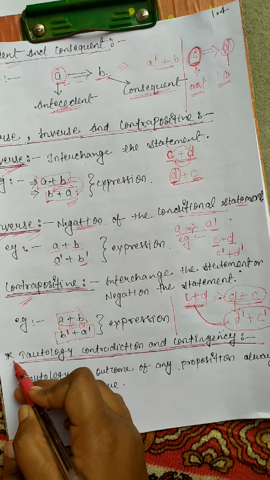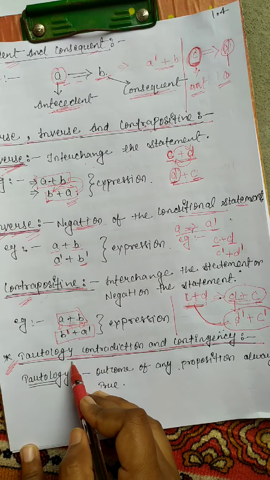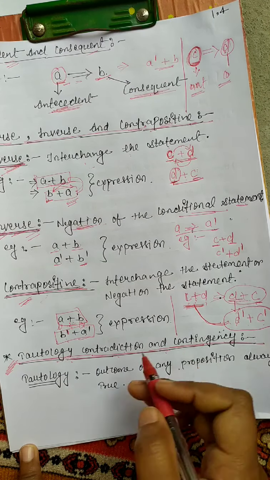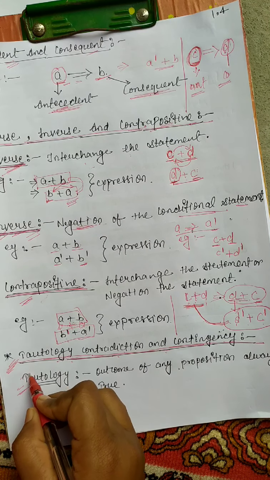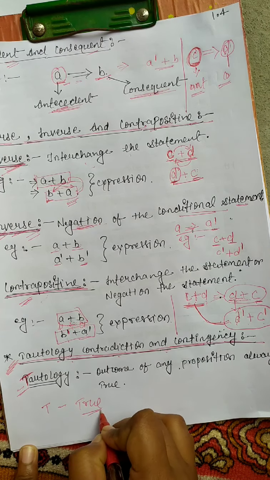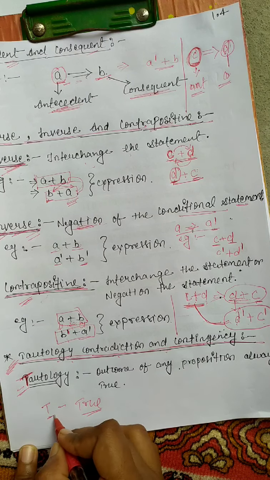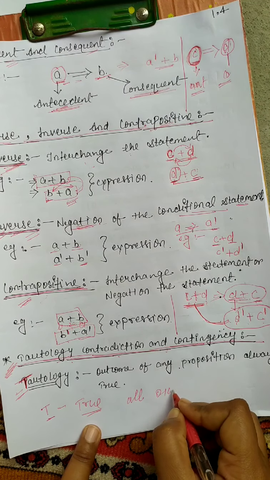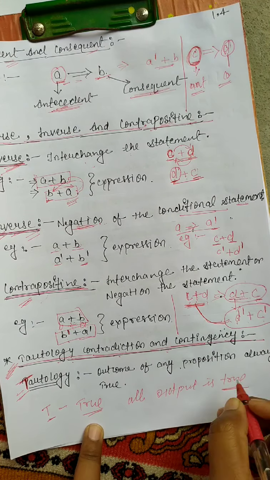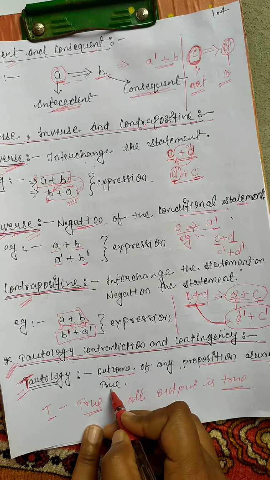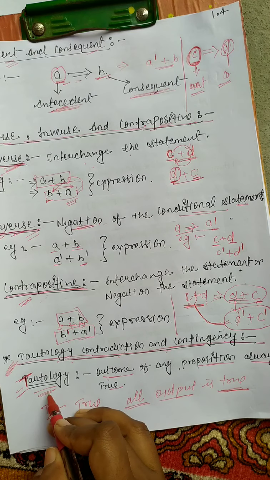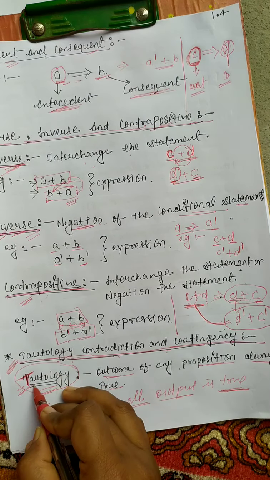Next one is also a most important topic: tautology, contradiction or contingency. Firstly, we discuss tautology. In the name tautology, T indicates true. If the outcome of any proposition is always true, if all the output is true, that is called tautology. Tautology means all output is true.